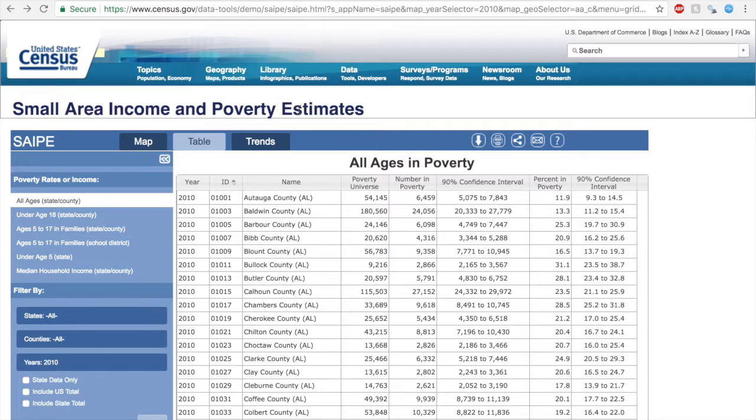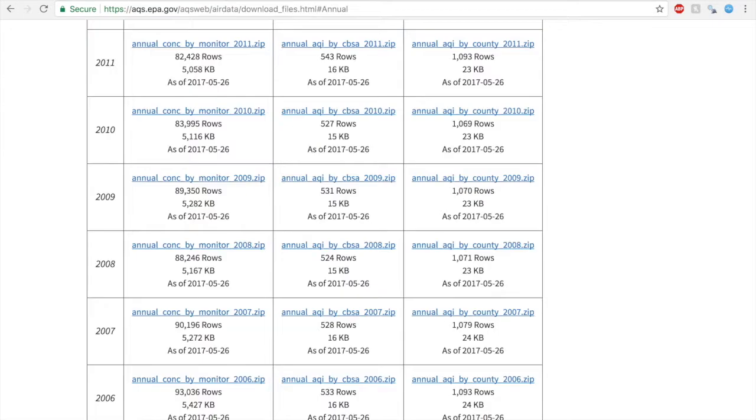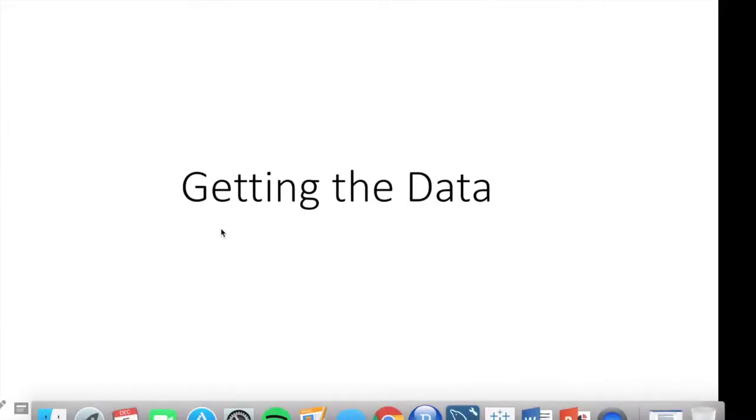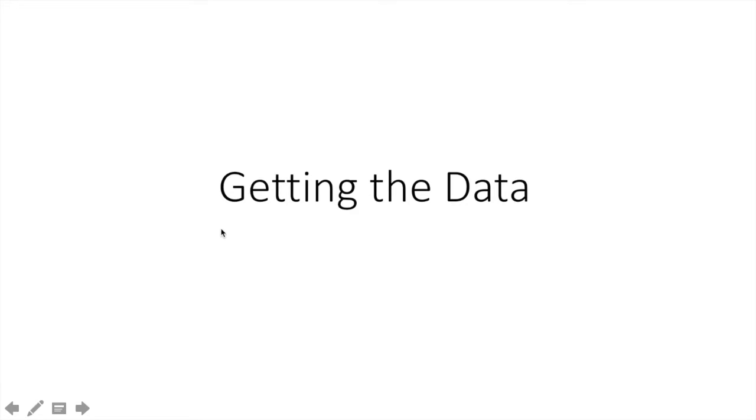And for the air quality data, the EPA actually has a lot of recorded air quality data that's available for download. Ideally, I wanted to use recent data, so data from 2016, and I wanted as much data as possible so I can make a good model. But what I was finding was there was only data by states for 2016, which is only about 51 records, which includes DC.